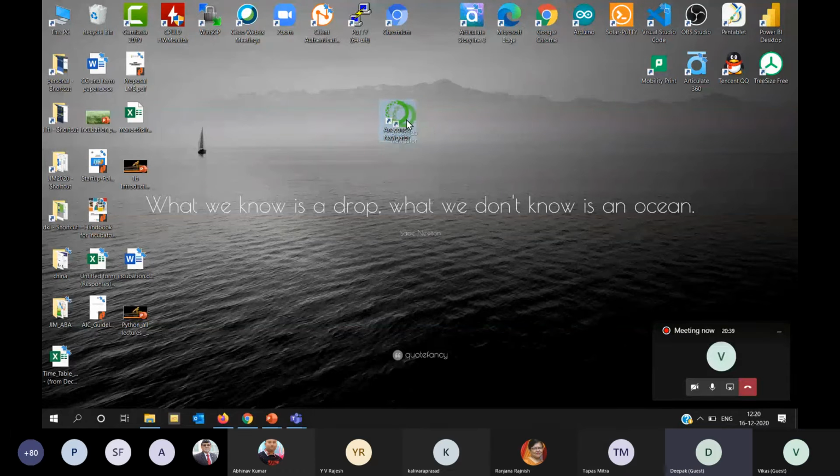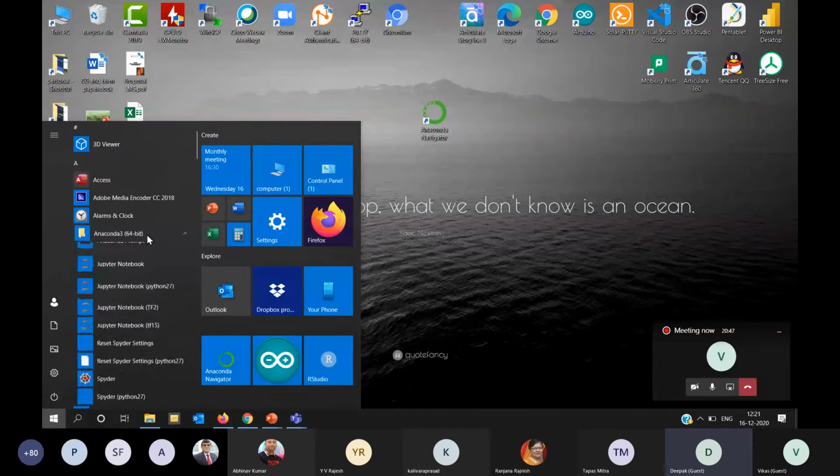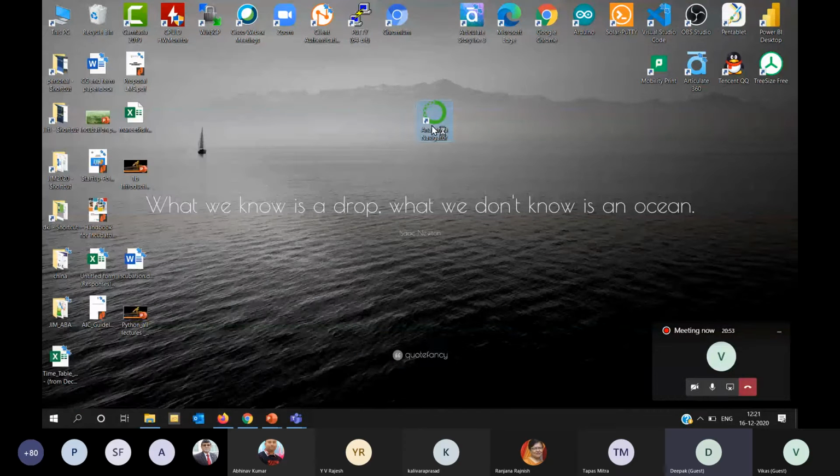I'm clicking on this icon, or you can see it in my start menu also. You can see Anaconda 64-bit, and this Anaconda Navigator will be there. So I'm going to double click this Anaconda Navigator.